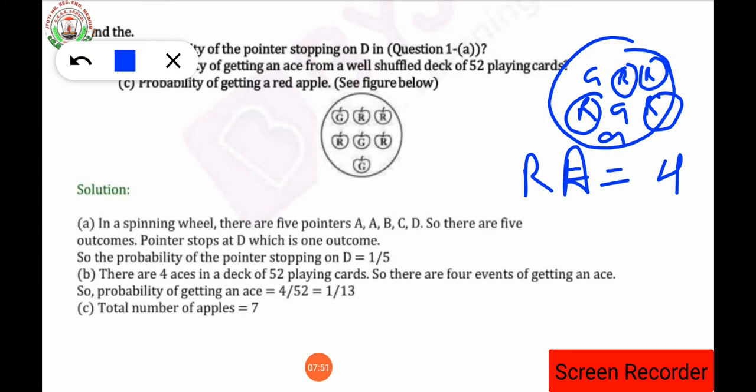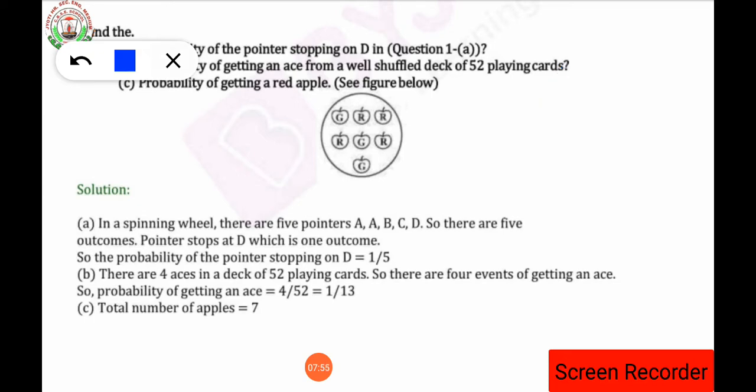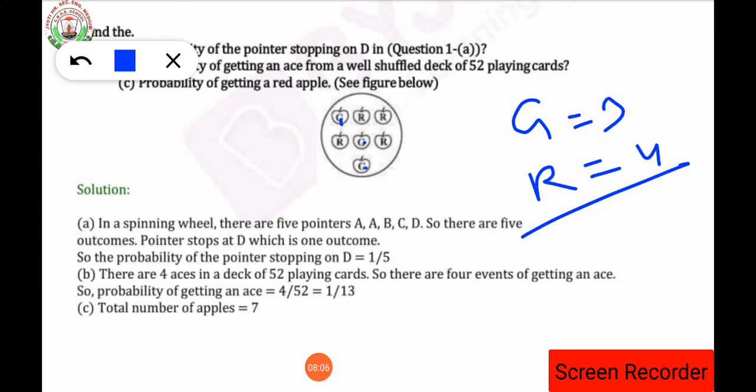And how many green apples are there? Green apples are 1, 2 and 3. Green apples are 3, red apples are 4. So when we add both green and red apples, we get the total number of apples as 7, isn't it?